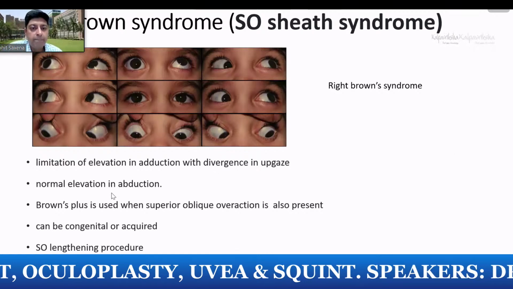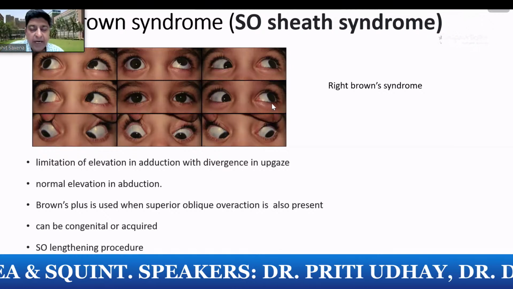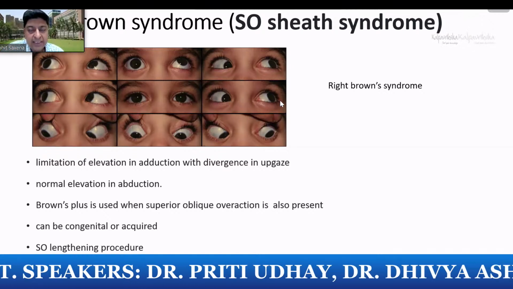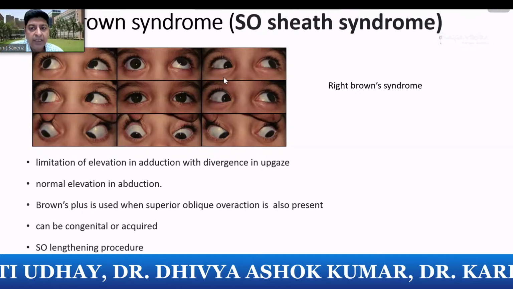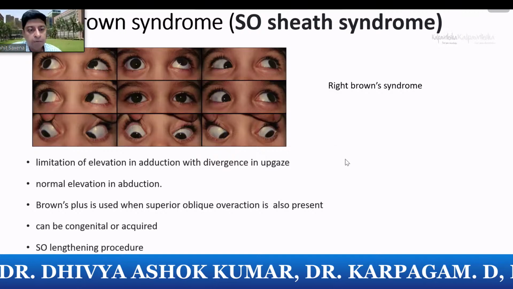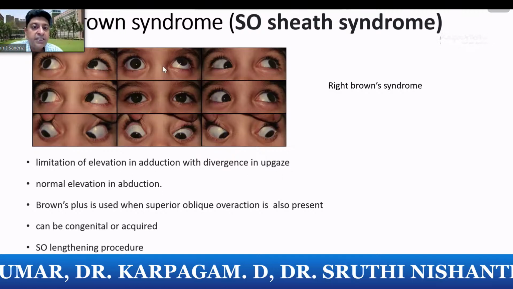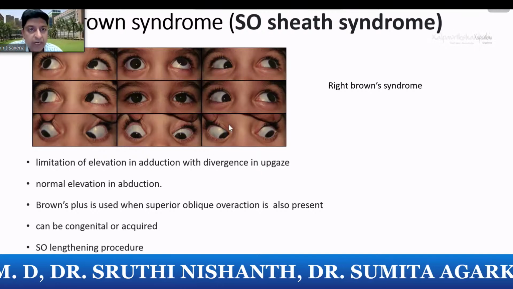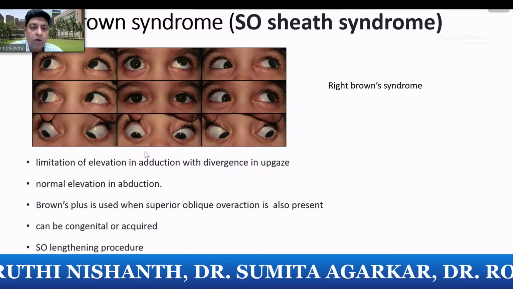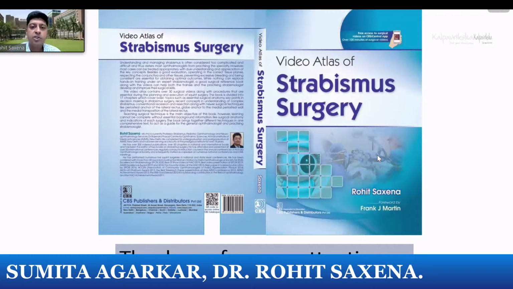Finally, just to show you what a Brown's looks like. So they often may be aligned on primary gaze, but in the opposite gaze, like in this case, levoversion, you can see the hypotropia and the eye is not going up and in. So a right Brown syndrome, limitation of elevation and adduction with divergence in up gaze. You have superior oblique overaction or inferior oblique not working, yet you have a V pattern or a VY pattern. So Brown's plus is when superior oblique is also overacting.